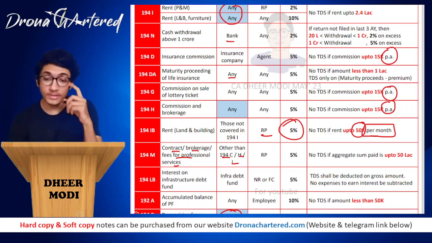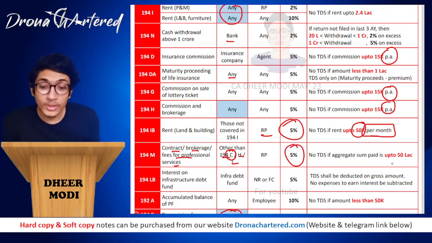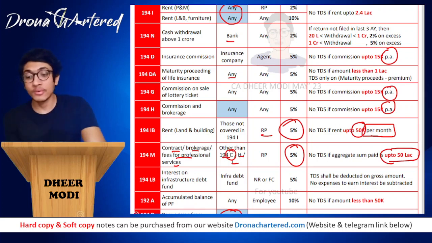Your C, H and J were commission based. Sorry, your H was commission based. Your C is your contract. So all these people other than this, the rate is 5% and no TDS if the aggregate sum paid is up to rupees 50 lakhs. Okay, so over here the limit is 50 lakhs because you are a CA.